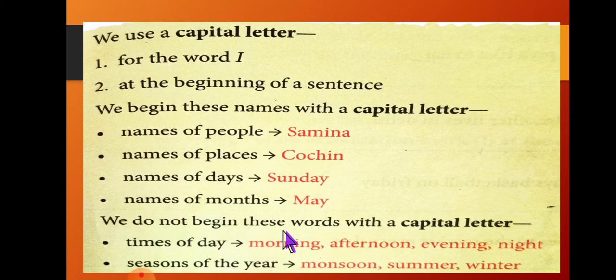We do not begin these words with capital letters. Times of day: in one day there are four times, morning, afternoon, evening, night. There we will not use a capital first letter; all letters should be small. And seasons of the year. In one year there are many seasons: winter, monsoon, summer, rainy. So season names also use all small letters.